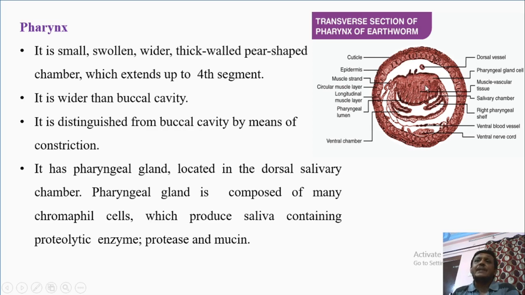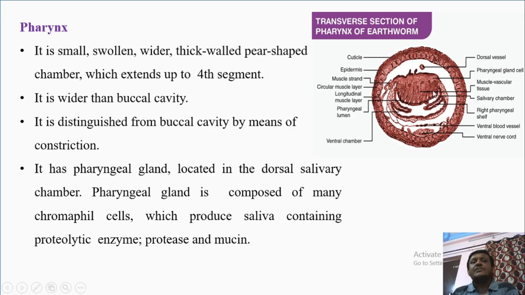In this TS of pharynx there are two types of chambers. One is a salivary chamber, second one is ventral chamber. On the dorsal side of the salivary chamber, here there are chromophil cells. These chromophil cells are nothing other than pharyngeal gland cells.